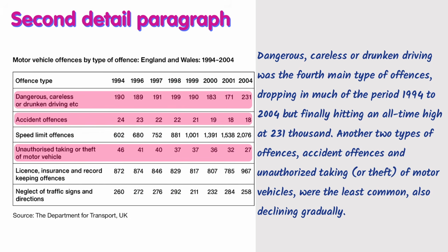As you can see, 46 for unauthorized taking, and it drops to 27 by 2004, and accident offenses where in 1994 there were 24, and it dropped to 18. So this is a very good sentence in which we also mentioned the numbers declining gradually from 1994 to 2004. That's it, guys.